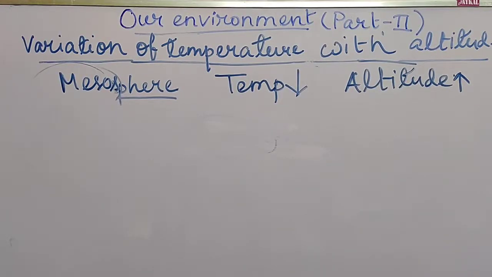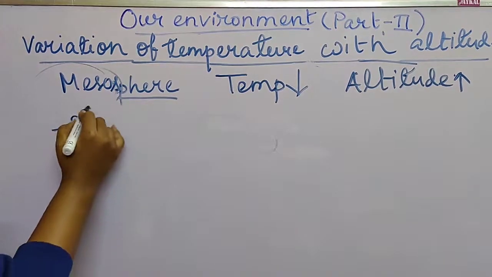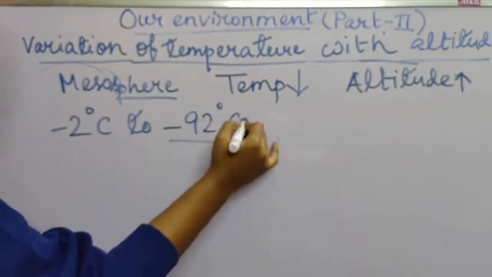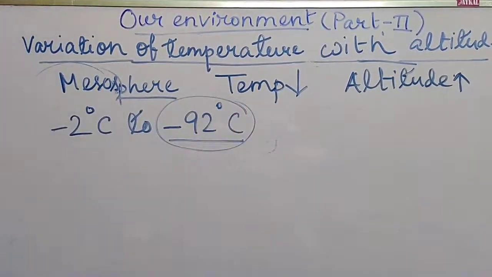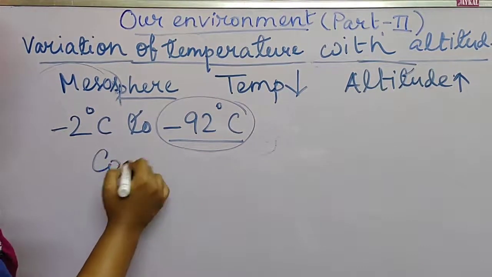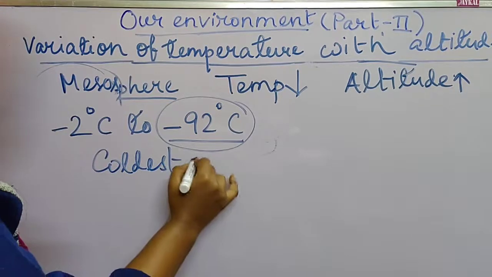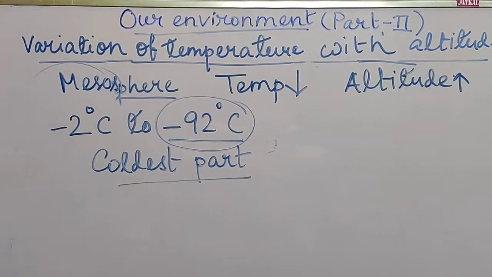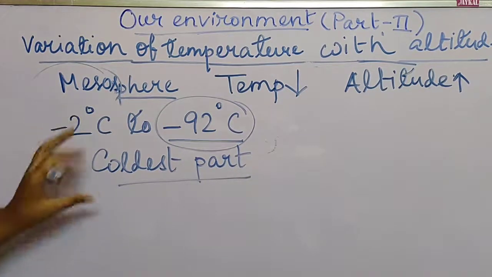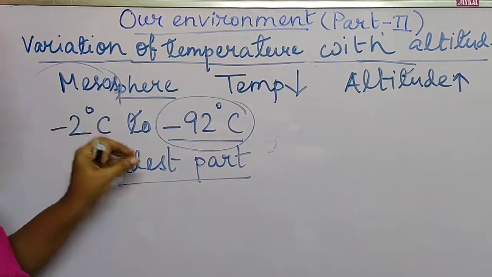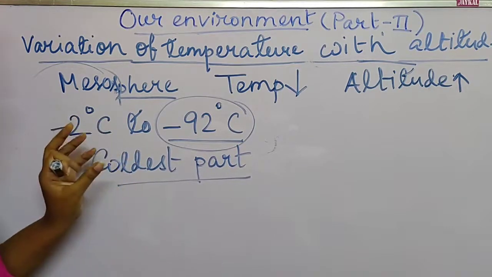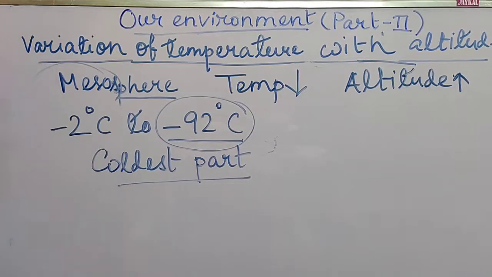The temperature falls from -2 degrees Celsius to -92 degrees Celsius, which is the lowest, so the mesosphere is also known as the coldest part of the atmosphere. The reason is again the lower density of gas molecules. The molecules cannot absorb enough energy to increase their temperature.